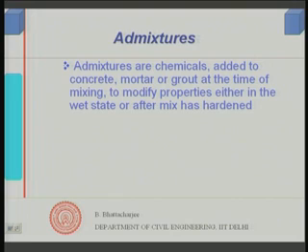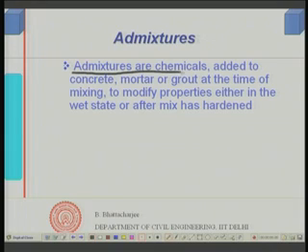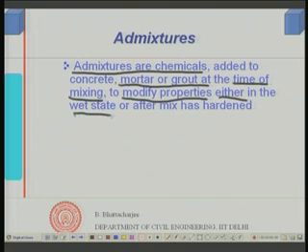Right. Let us define first admixtures. Since we have started with the admixtures, let us define them. Admixtures are chemicals, okay. They could be minerals as well, as we are calling mineral admixtures. They are added to mortar or grout at the time of mixing to modify properties either in the wet state or after the mix has hardened.